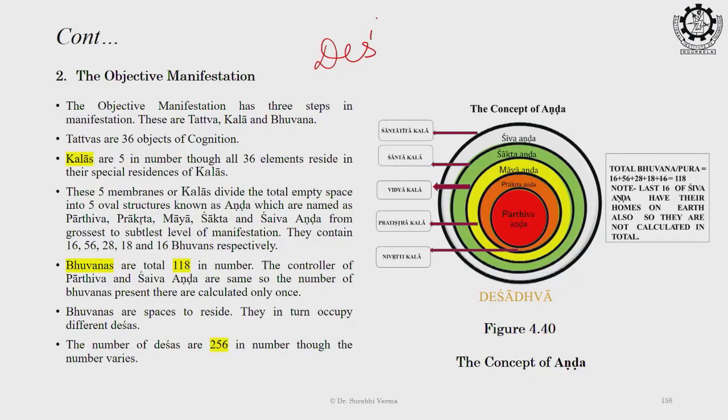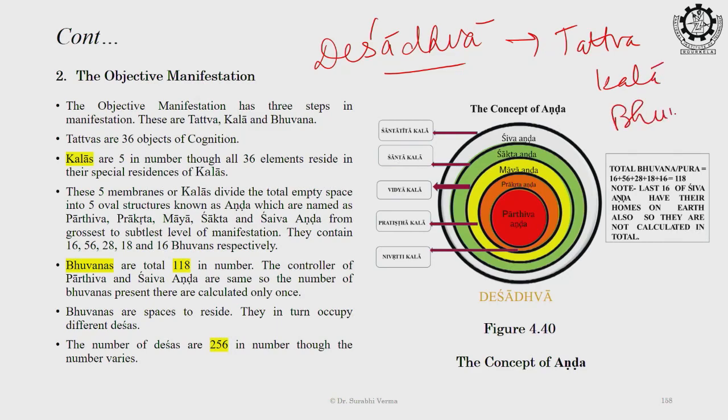As in the last lecture, I have explained to you the subjective side of the manifestation. So, today we are moving towards the second aspect, that is the objective side of manifestation. And as you know, I have explained that the objective side of manifestation is known as Deshadhva, and in that Deshadhva we have three more passages, that is Tattva, Kala and last is Bhuvan.